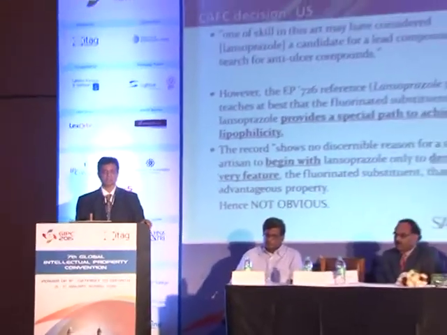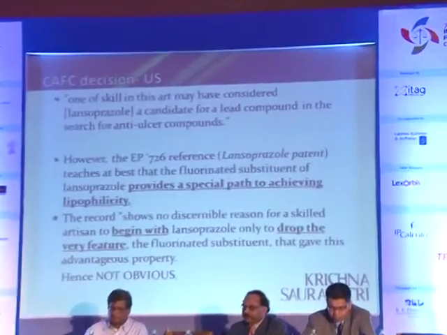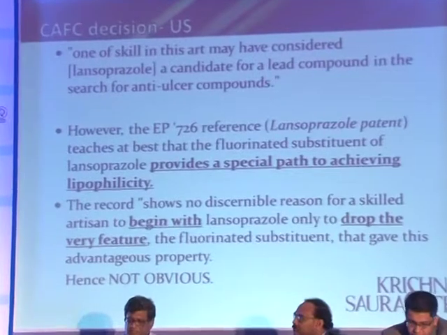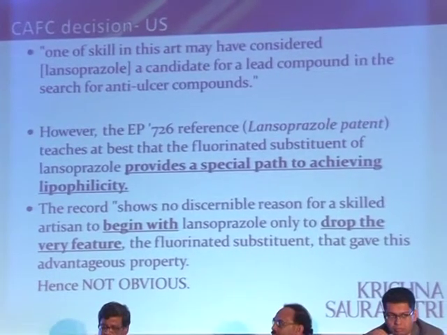So someone who would have wanted to take this as a lead compound should have retained that very feature. And so the CAFC mentioned the record shows no reason for a skilled artisan to begin with lansoprazole only to drop that very feature, the fluorinated substituent that gives the advantageous property. And based on that, it was held to be not obvious.